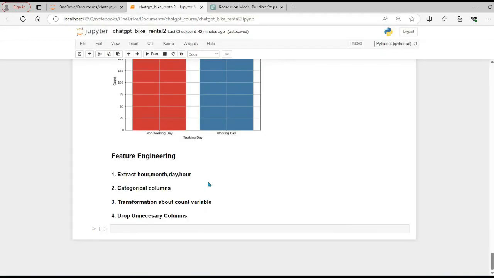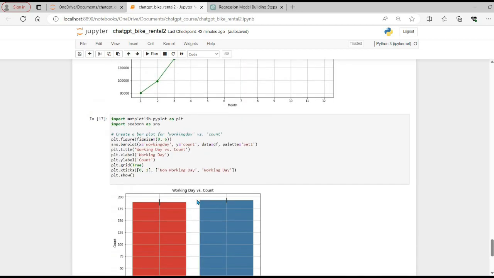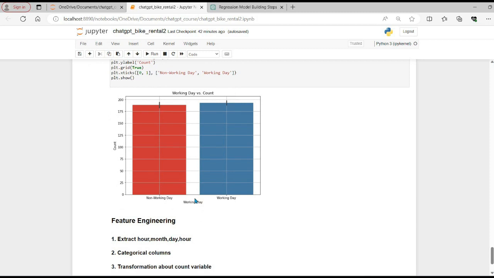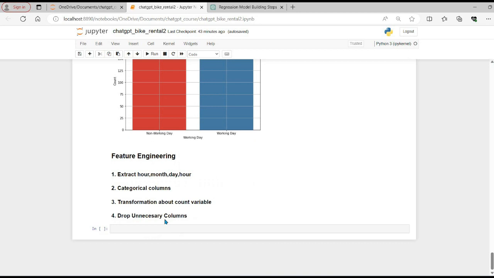And then I add a couple of other feature engineering steps: transformation of the count variable. We saw that our target variable count is a little right skewed, so we need to apply a transformation which can give a shape closer to a bell-shaped curve, if not exactly. And then finally we are going to drop some of the unnecessary columns.